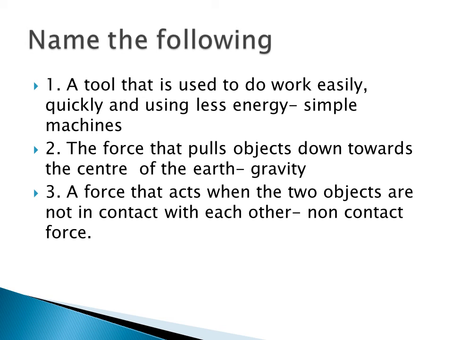Second one, the force that pulls the object down towards the center of the earth. It is called gravity. Third one, a force that acts when two objects are not in contact with each other. It is called a non-contact force.